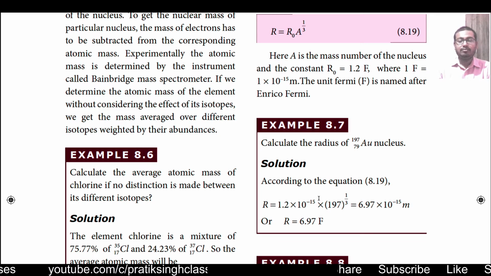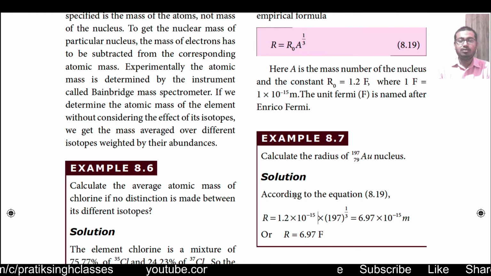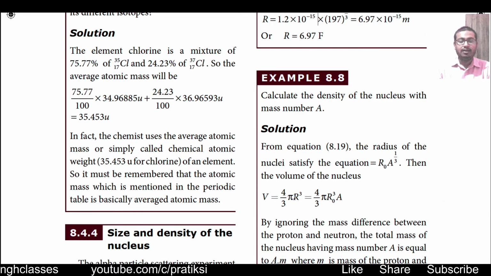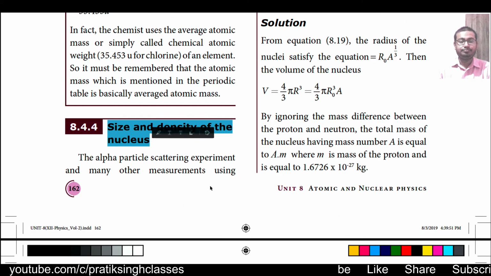That means whenever we talk simply about the mass of an atom, it is the average value of the masses of all the isotopes of that particular element. Now coming to the next topic, that is size and density of the nucleus.